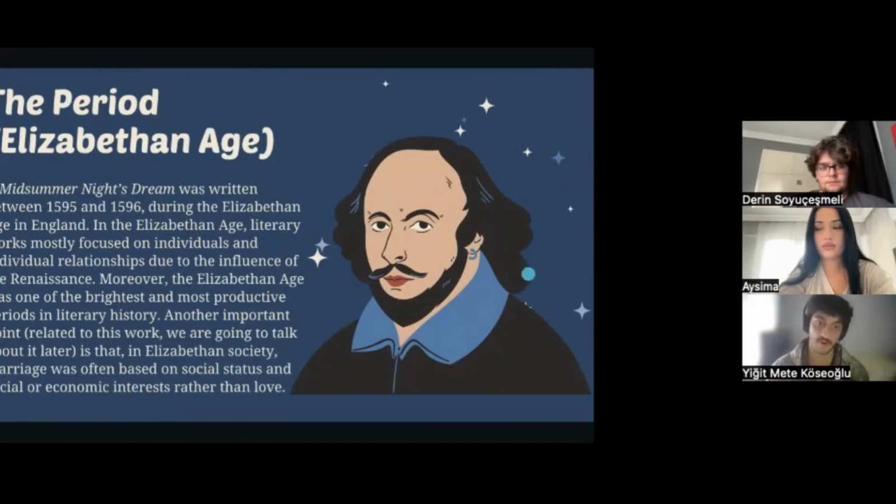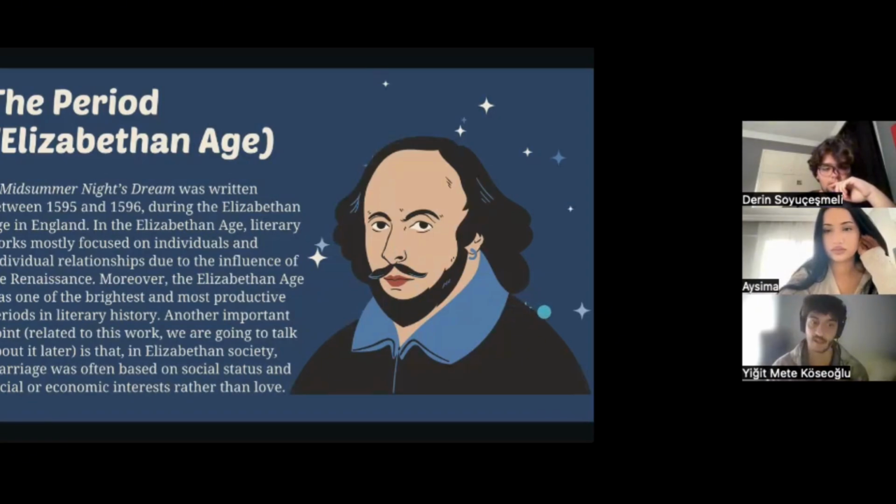And in this slide, I'll briefly summarize the period the play takes place in. A Midsummer Night's Dream was written in 1595 and 1596, during the Elizabethan age in England. In the Elizabethan age, literary works mostly focus on individuals and individual relationships due to the influence of the Renaissance. Moreover, the Elizabethan age was one of the brightest and most productive periods in literary history. Another important point related to this work that we're going to talk about later is that in Elizabethan society, marriage was often based on social or economic interests rather than love.